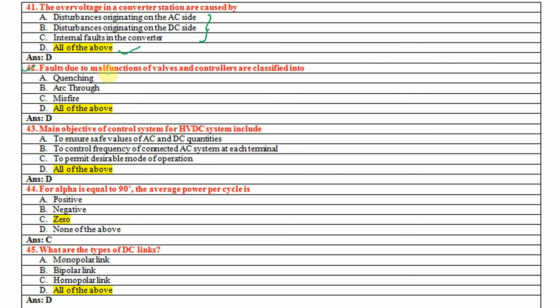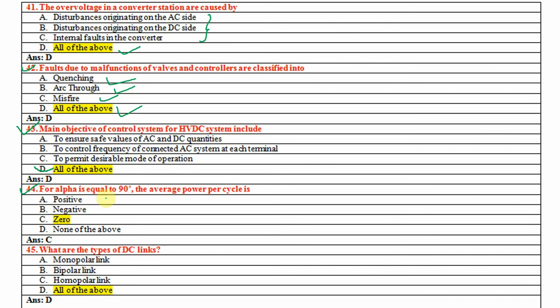Now next, faults due to malfunction of valves and controllers are classified into quenching, arc through, misfire. So all of the above. Main objectives of control system for HVDC system include to ensure safe values of AC and DC quantities, to control frequency of connected AC system at each terminal, to permit desirable mode of operation. So answer is all of the above. All these three are the main objectives of control of HVDC system.